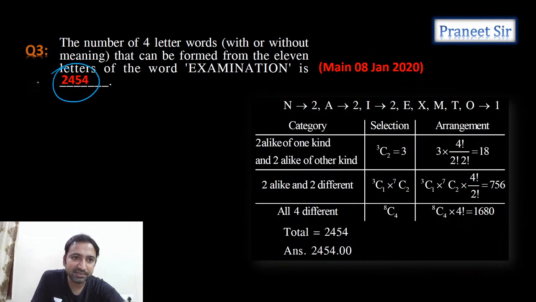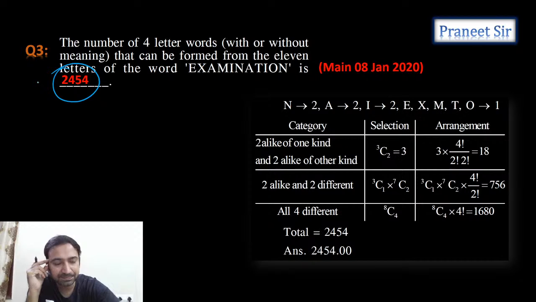2454. That's what we're getting, guys. Is it clear? Everyone understood this? Okay. Let's discuss this again. So that's what we're getting. All 4 different, or 2 are alike and 2 are different, or 2 are alike of one kind and 2 are alike of the other kind. That is what we're getting.